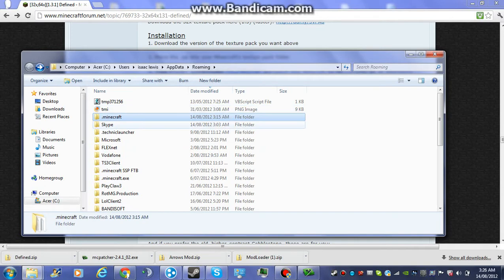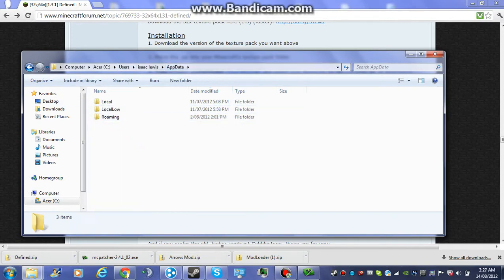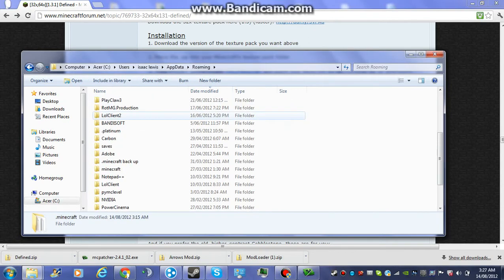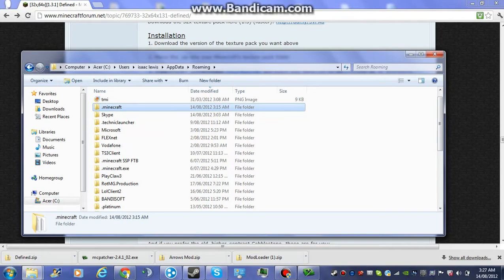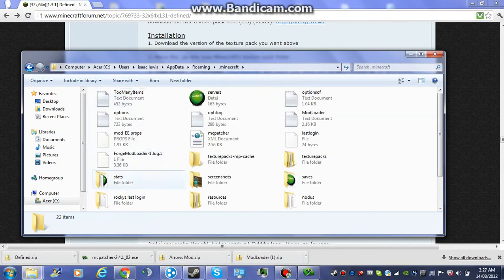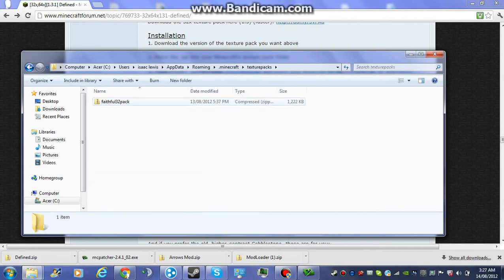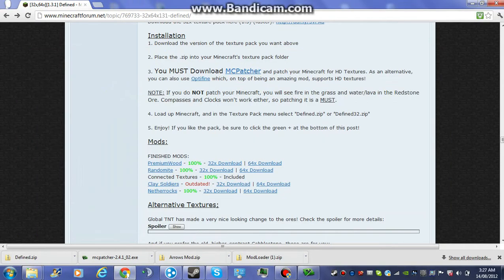If it isn't, it might bring you to this page. If it's on this page, you just click roaming. Then you find .minecraft. It might be down below, whatever. Click it. Then there's texture packs. There, you need to find this. I already have Faithful, but it doesn't really matter.